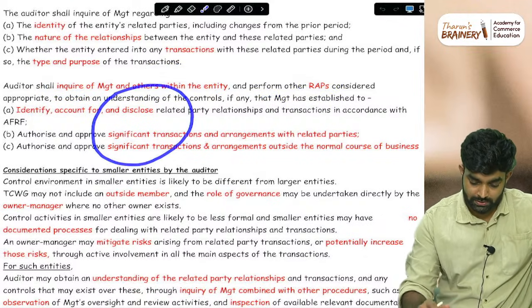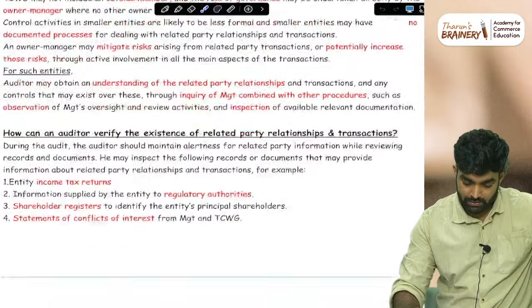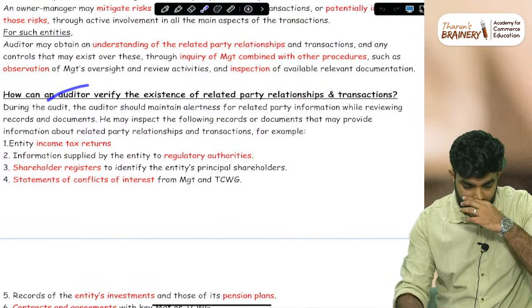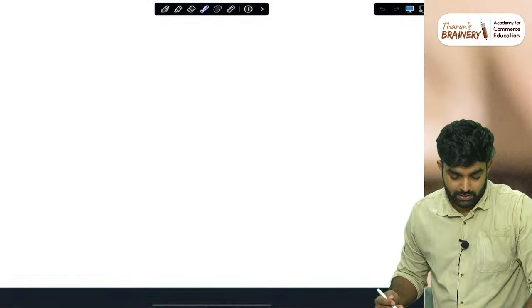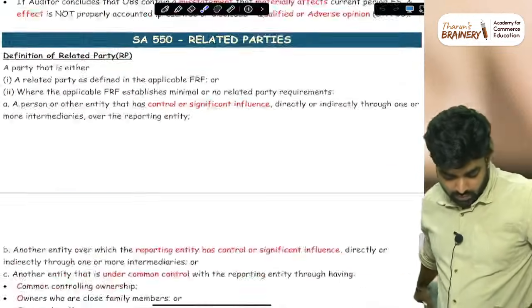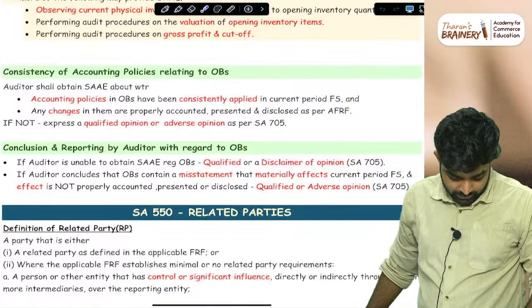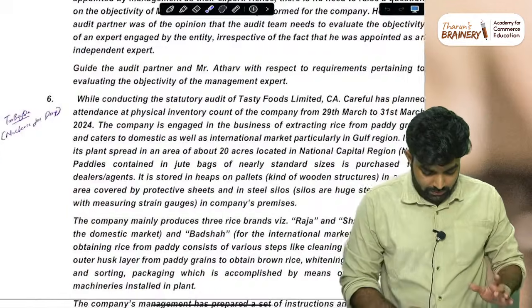Okay, simple points. Then the considerations specific to this are not important. How can an auditor verify the existence of related party transactions? It's just simple stuff. Related party is easy. Now what do we have pending? There was a question, that is why.